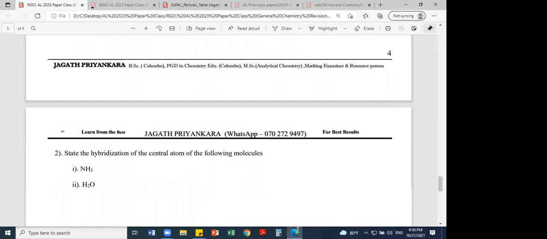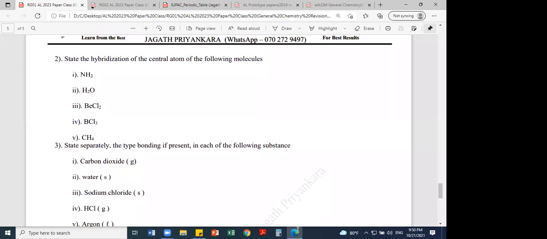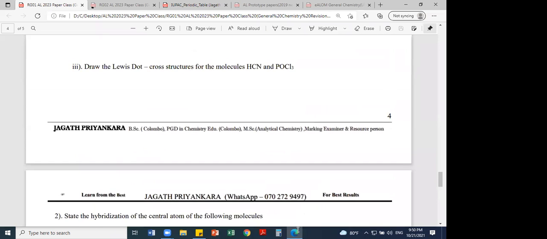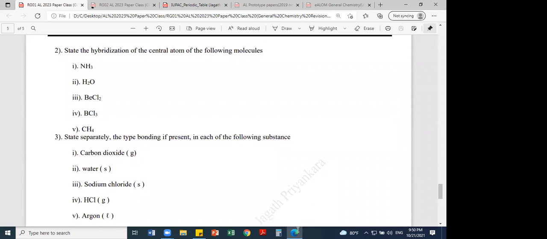Okay, now question number 2. Hybridization of the central atom of the following molecules. Please raise your hand those who have done the hybridization. Those who have learned the hybridization. Others have not done it. Okay, most of you are done, right? Only one of you has done it. Okay, don't worry. I'll explain.